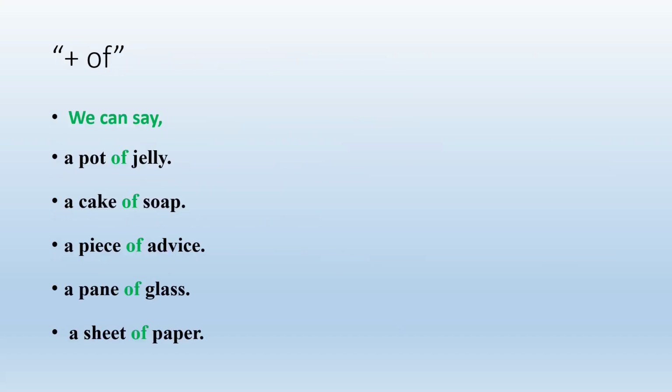The next point is we can add of for uncountable nouns. At the beginning of the presentation, I told you we can't count uncountable nouns. But there is a way of counting them. As I told you before, we can't count jelly, but we can say a pot of jelly, a cake of soap, a piece of advice, a pane of glass, and a sheet of paper.